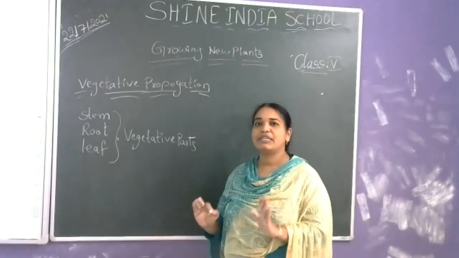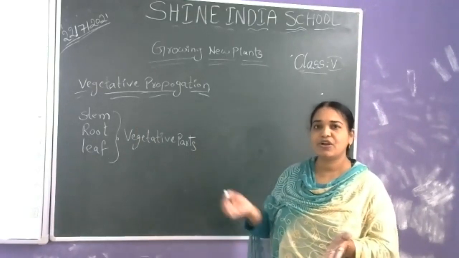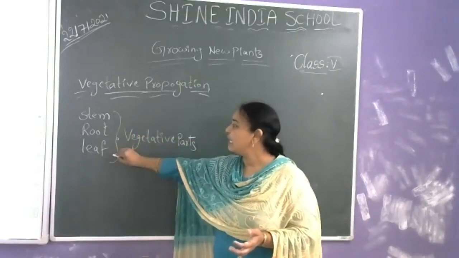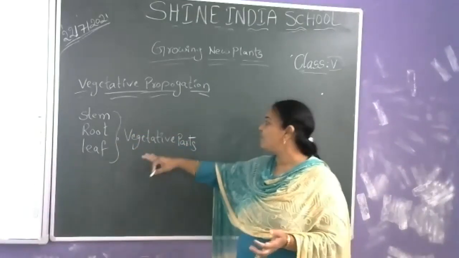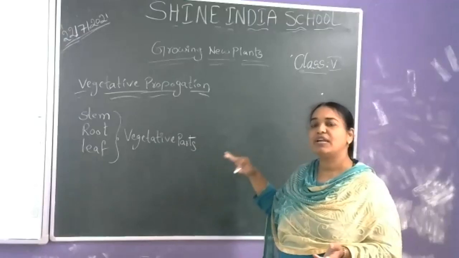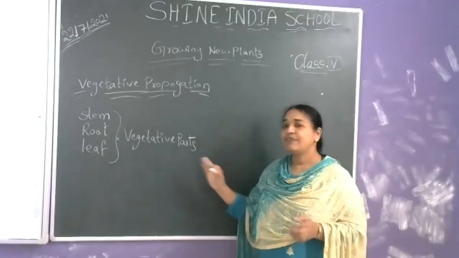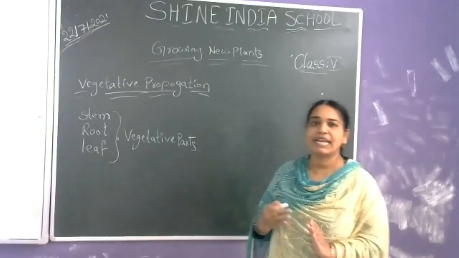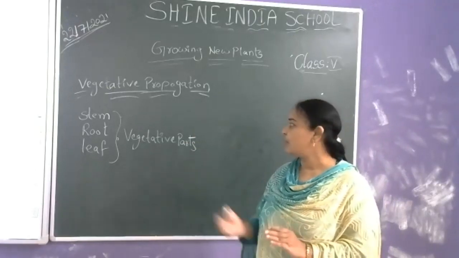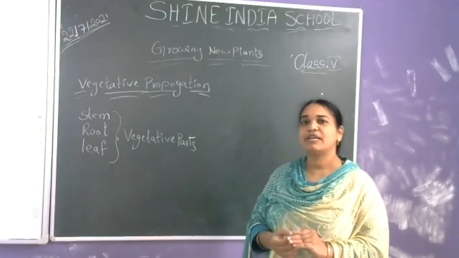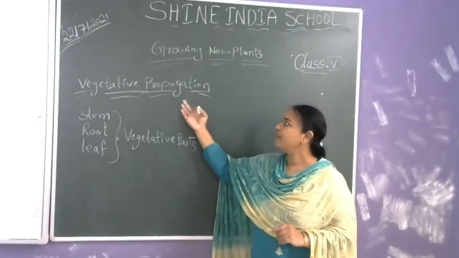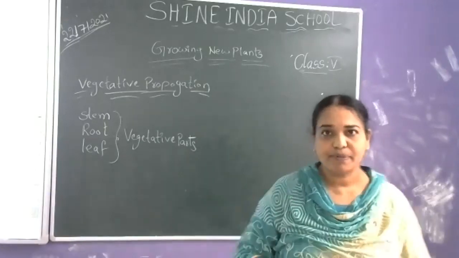Here we are discussing new plants coming without seeds. The new plants are coming from stem, root, leaf. These three parts are called vegetative parts of a plant. If any new plant arises from these three parts, such a phenomenon is called vegetative propagation. I think it is clear why we call it vegetative propagation.